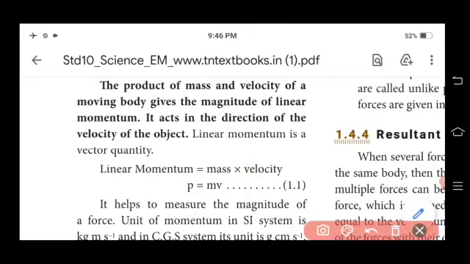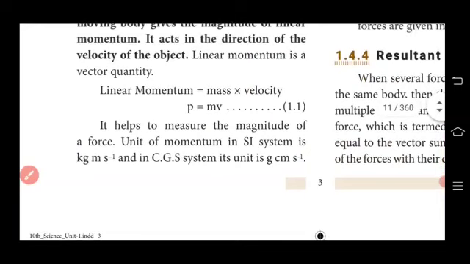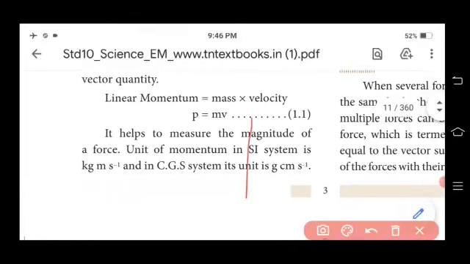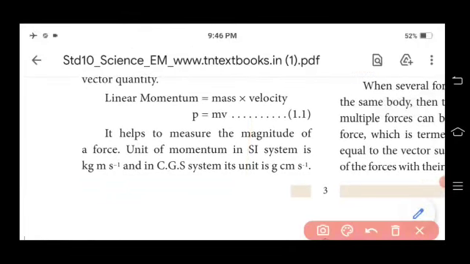It helps to measure the magnitude of a force. So which one? Linear momentum. Linear momentum helps to measure the magnitude of force. The unit of momentum in the SI system is kilogram meter per second. Another important question.